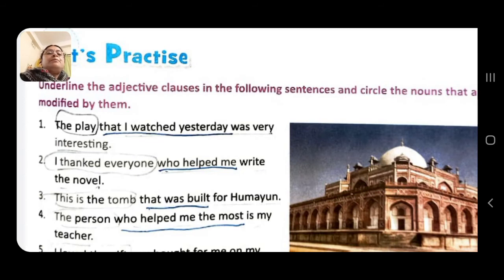Here, the play was very interesting is the main clause, and that I watched yesterday is the subordinate clause, and this subordinate clause actually describes the play. So this is a subordinate adjective clause. Number 2, I thanked everyone who helped me write the novel.